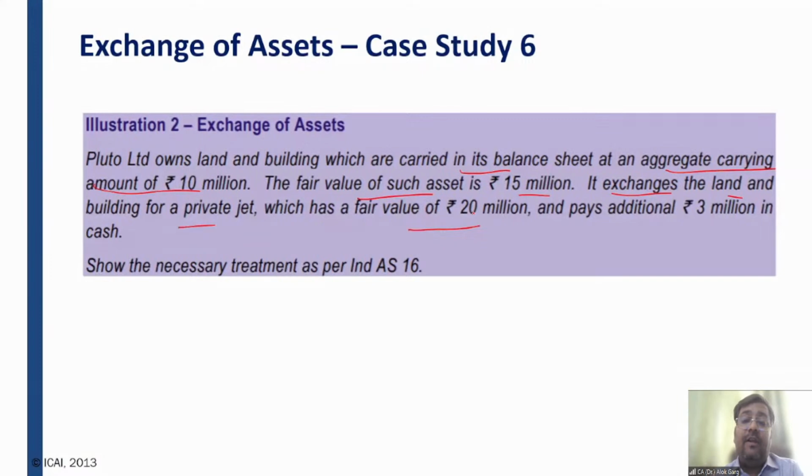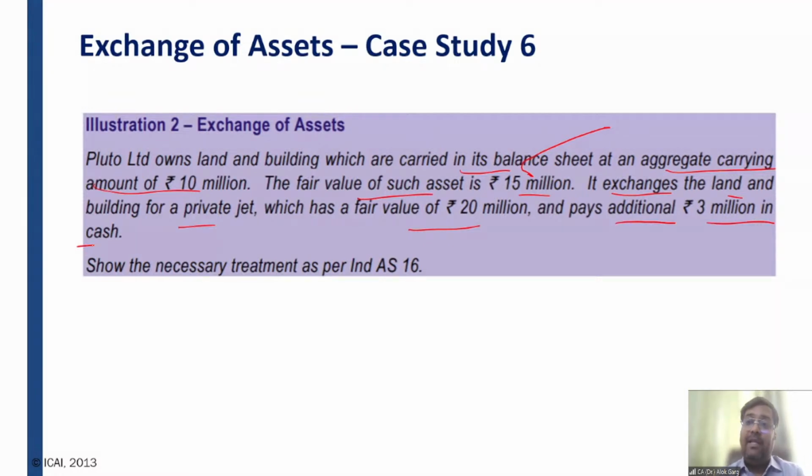So which fair value will get more priority? You will give more priority to the consideration which you are paying. You are paying the fair value of the asset given up, right? And of course, this transaction has commercial substance. Why? The company is exchanging the land and building for the private jet. Pluto Limited is giving up the land and building, and it is also paying additional cash of 3 million rupees.